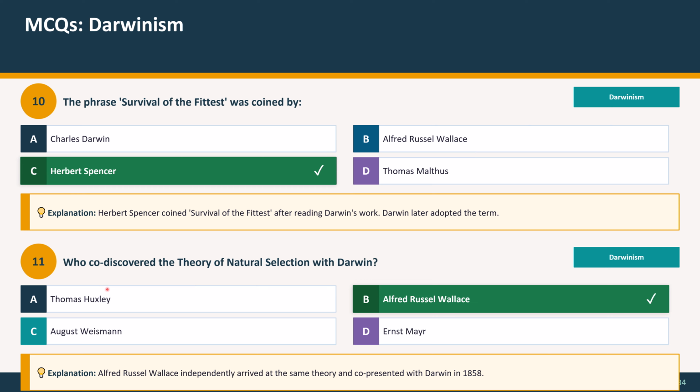Question 11: who co-discovered the theory of natural selection with Darwin? Option A, Thomas Huxley, option B, Alfred Russel Wallace, option C, August Weismann, and option D, Ernst Mayr. The correct option is option B, Alfred Russel Wallace. Explanation: Alfred Russel Wallace independently arrived at the same theory and co-presented with Darwin in 1858.